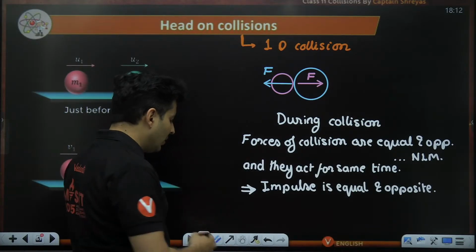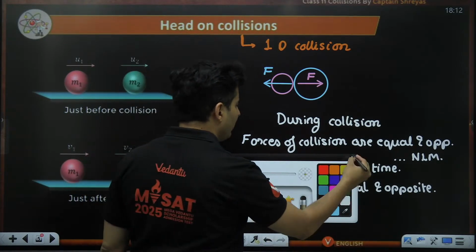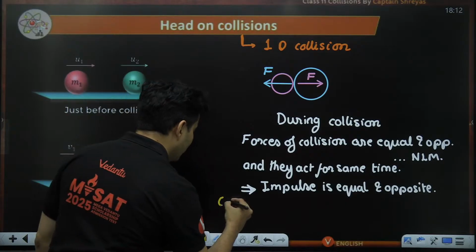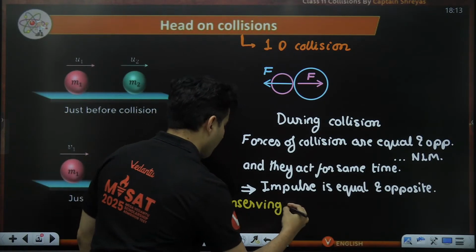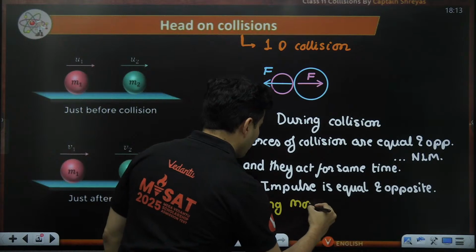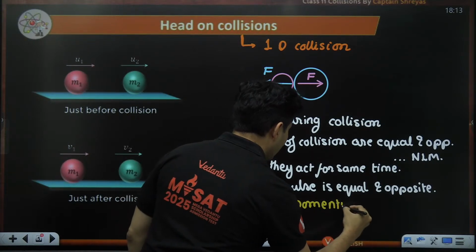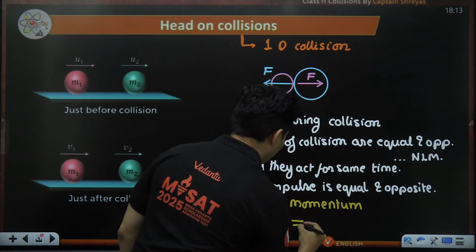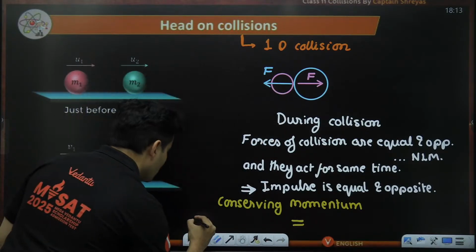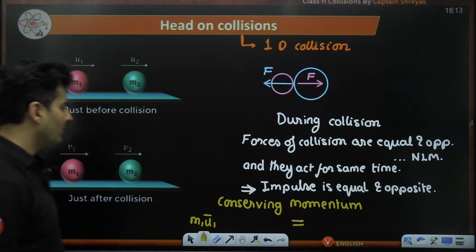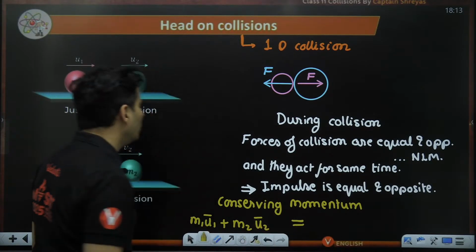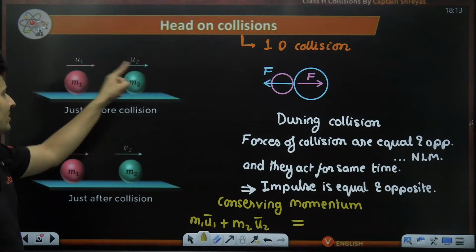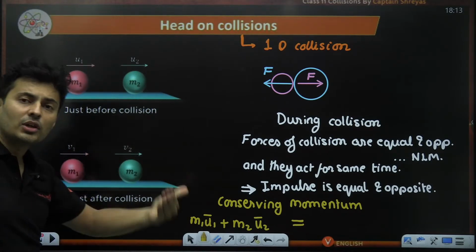Now, the next important thing is momentum is also conserved. So I will also mention conserving momentum of the system. What I can say is that the momentum before is the momentum after. So m1 u1, mass 1 into velocity 1, plus mass 2 into velocity 2, before the collision. u is before, v is the symbol which I use for afterwards.